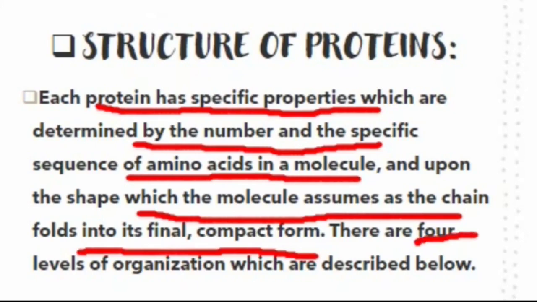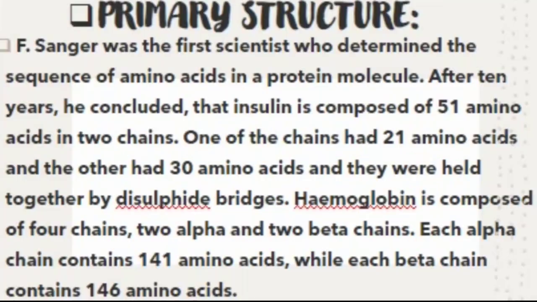There are 4 levels of organization, described below: primary structure, secondary structure, tertiary structure, and quaternary structure. The properties of proteins depend upon the number and sequencing of amino acids, because there are 20 known types of amino acids. The first one is the primary structure of proteins.